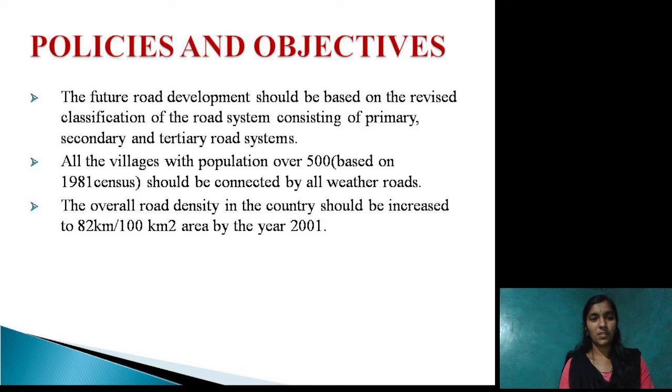Policies and objectives. The future road development should be based on the revised classification of road system consisting of primary, secondary and tertiary road systems. Our road systems are classified in three terms: first one is primary, next is secondary and tertiary. On this basis, the road development will be carried on.